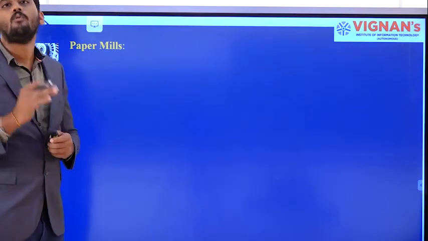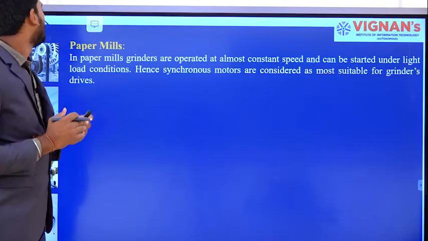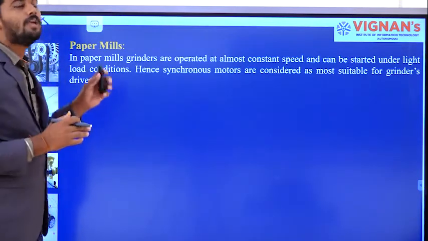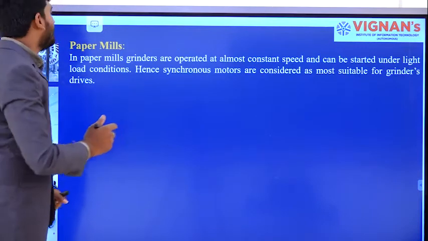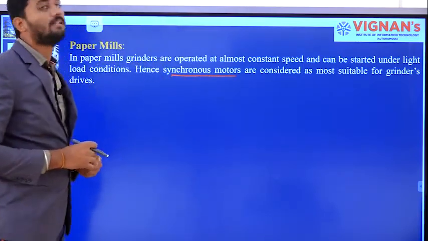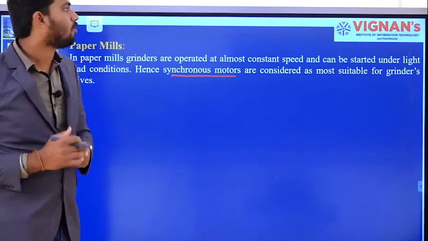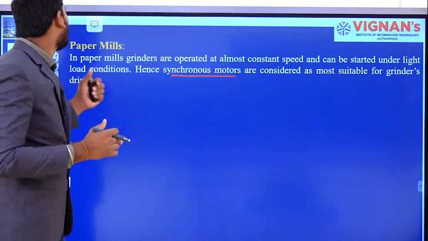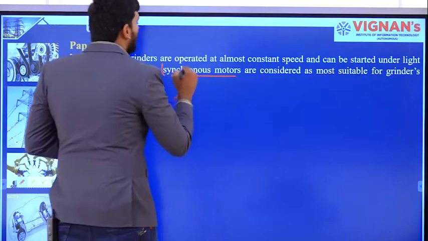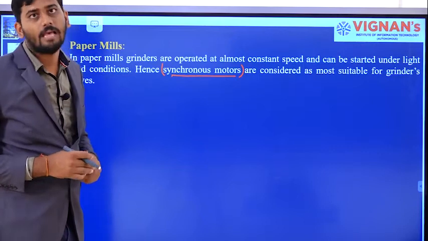Moving on to the next one, paper mills. Here in this application, we require constant speed driven motors. So we need to search for motors which will run at constant speed. In the case of paper mills, we will be preferring the synchronous motors. In paper mills, grinders are operated at almost constant speed and can be started under light load condition. So I will use the synchronous motor as it is suitable for driving those grinder drives.